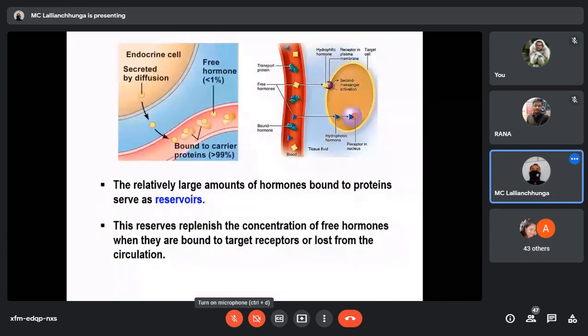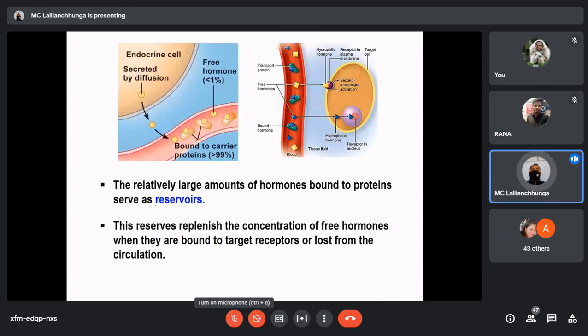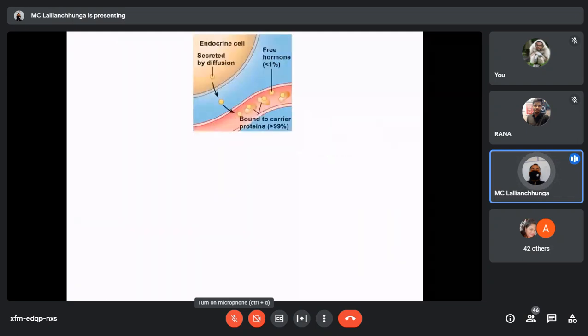The relatively large amount of hormones bound to protein serves as reservoirs. So the importance of the bound form is that they can act as reservoirs. That means when the free form concentration is going down, or when it is being used up, some of the bound hormone will get detached from the carrier protein and become free hormone. That is why the bound form serves as the reservoir for that particular hormone.